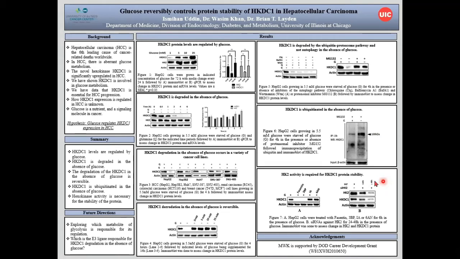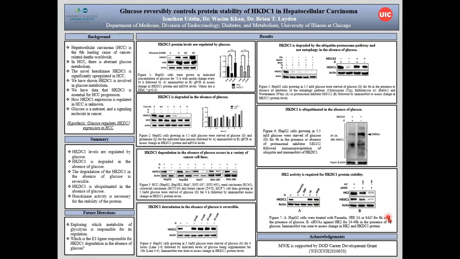Down here, we assess the relationship between HK2 and HKDC1 within protein stability. We have phloretin, which is a glucose transport inhibitor, and then 3BP, which is a hexokinase 2 inhibitor, IA, which is a GAPDH inhibitor and inhibits the reaction halfway in glycolysis, and then 6AN is a PPP pathway inhibitor. This shows that HKDC1 was affected by the 3BP and the phloretin, indicating it becomes degraded with the inhibition of HK2 and glucose transport.